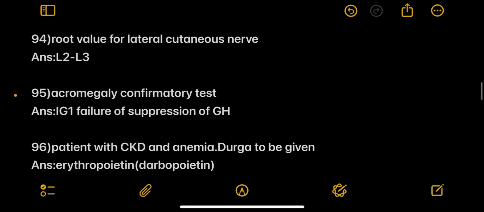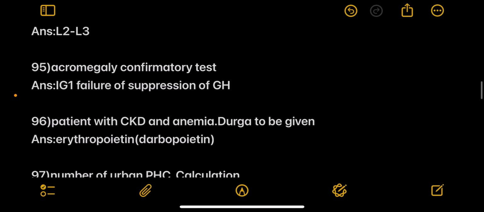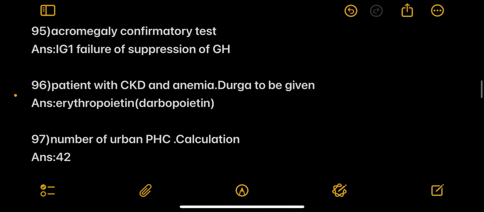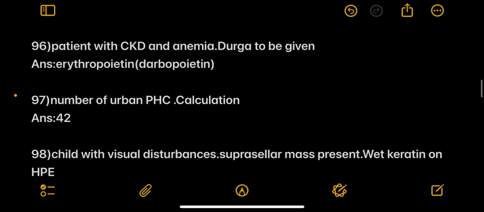Next step is MRI. Next, root value for lateral cutaneous nerve. Answer is L2, L3. Acromegaly confirmatory test was the next question. Answer is IGF-1, failure of suppression of GH. Next, a patient with CKD and anemia. Drug to be given is erythropoietin or darbepoetin.